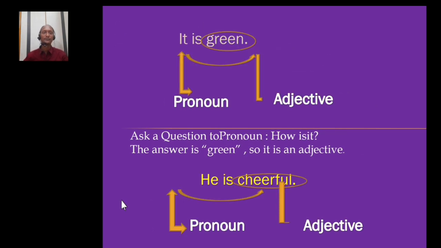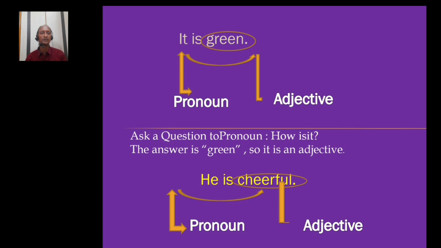It is green. How is it? I ask a question to the pronoun. It is a pronoun actually. I asked a question to it, and the answer is green. Green is acting as an adjective. If I ask how is it, then the answer is green. It is an adjective. He is cheerful. What is he?